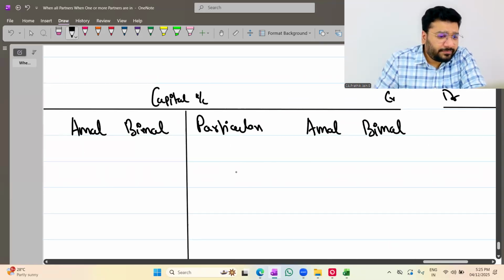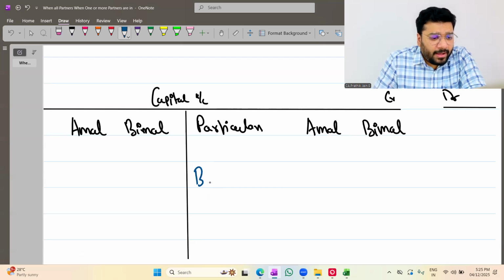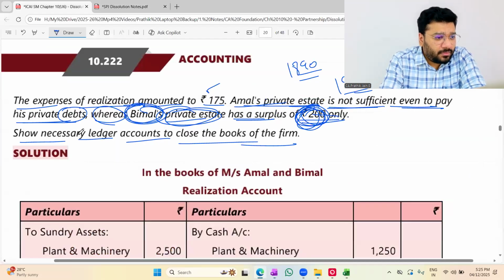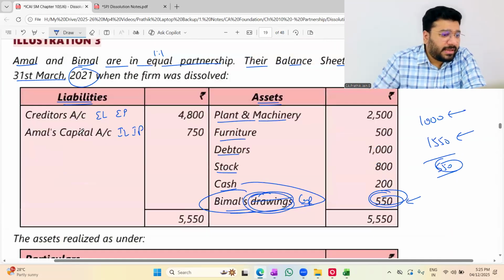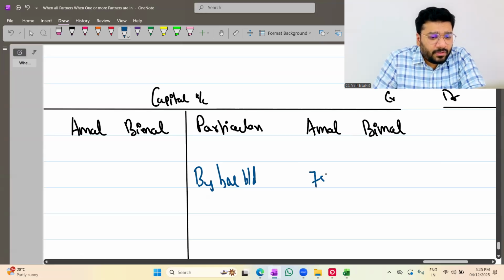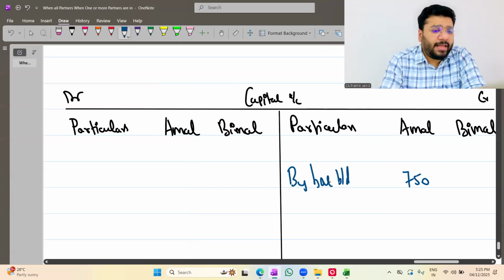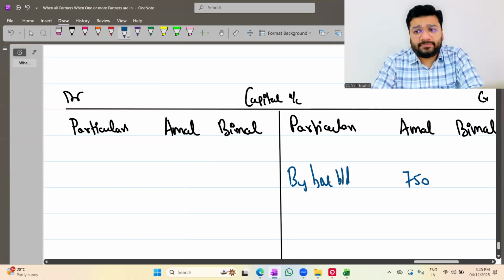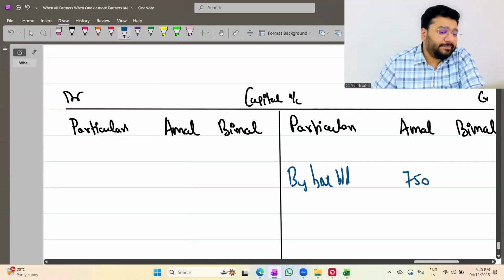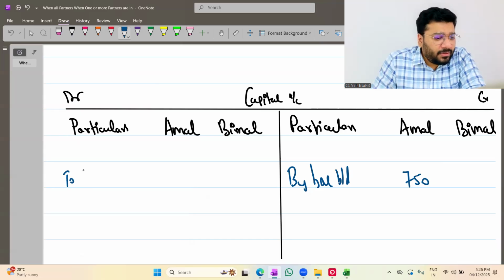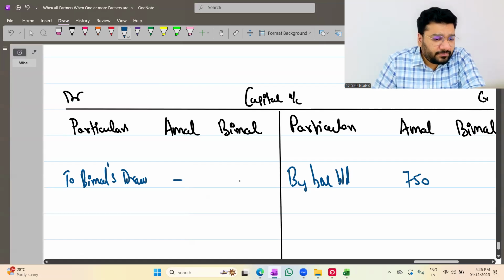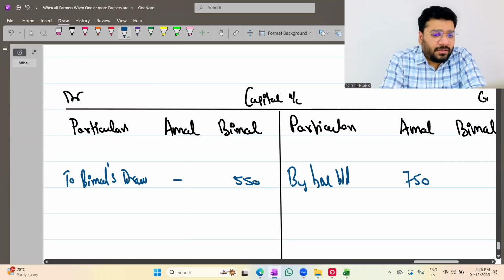Okay, what is the balance brought down? By balance brought down, 750 for Amal. You tell me, whatever you say, I'll do. Should I write to balance brought down or should I write to drawings? That is to Bimal's drawings. How much is it? 550. Super. Next, go to cash account.